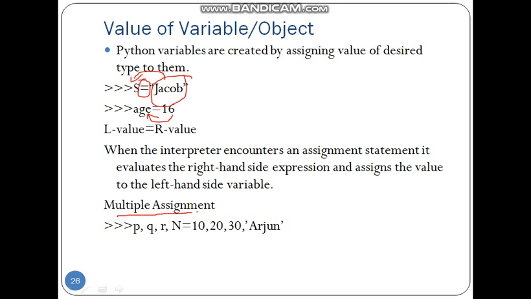Now multiple assignment is also possible. Here p, q, r, n equals 10, 20, 30, 'Arjun'. What is happening is 10 is stored to p, 20 is stored to q, and 30 is stored to r. Now Arjun is stored to n. So multiple assignments can be clubbed together like this.